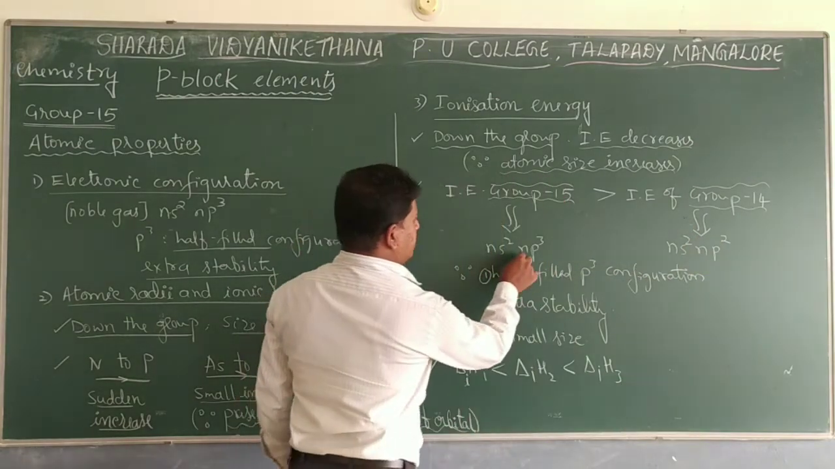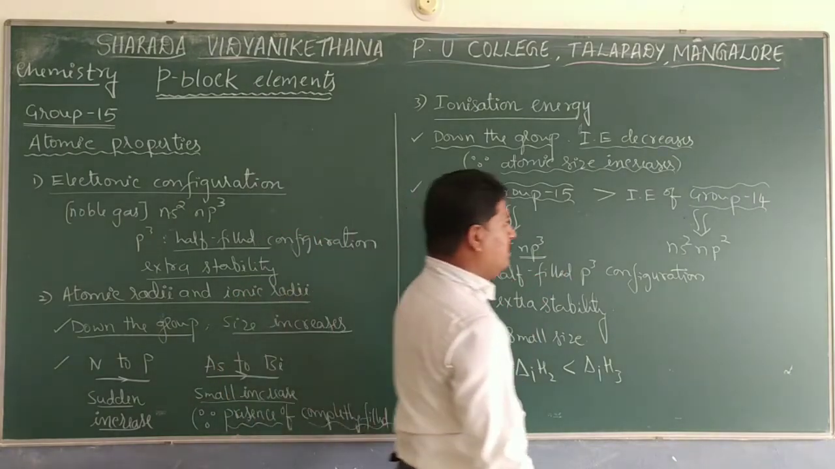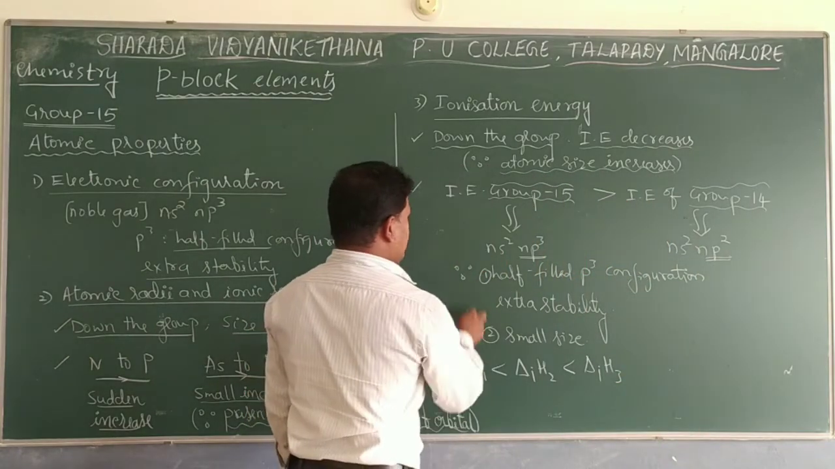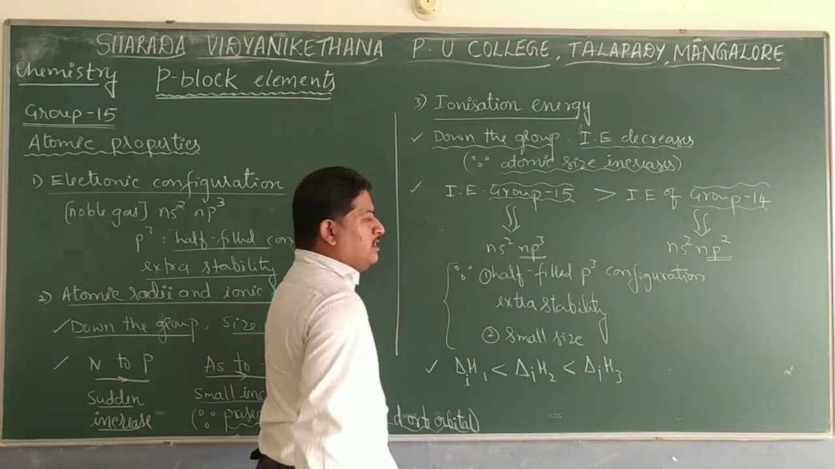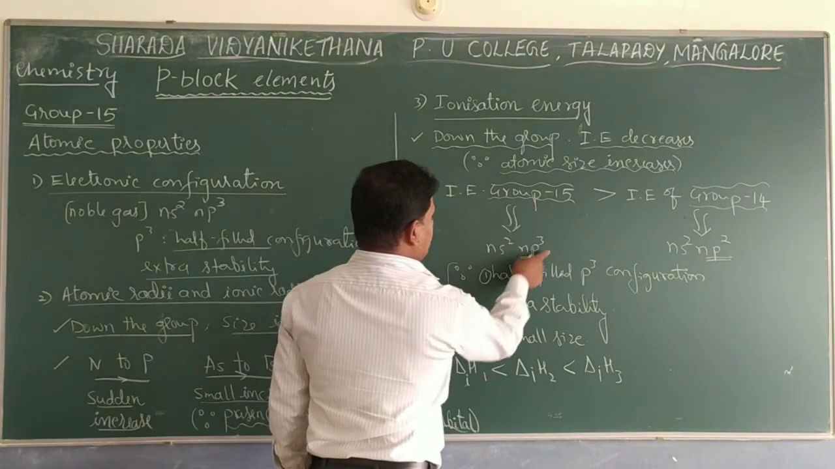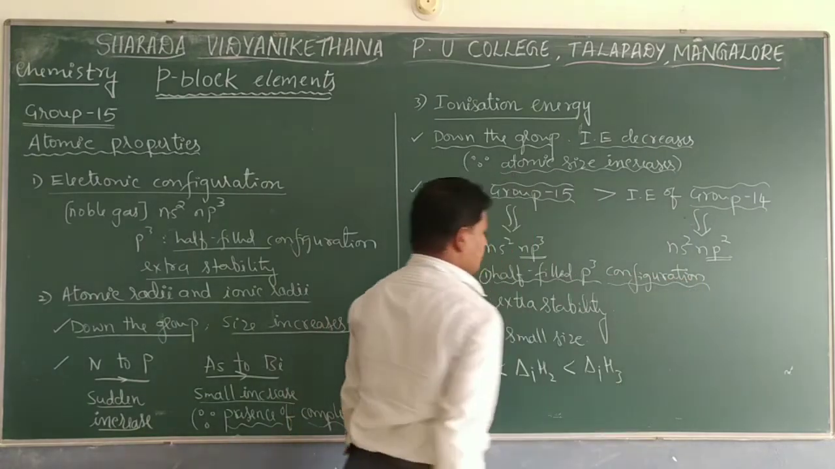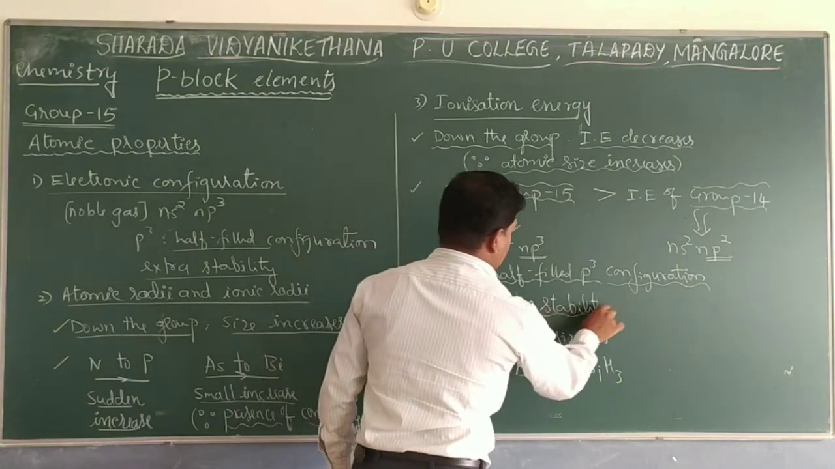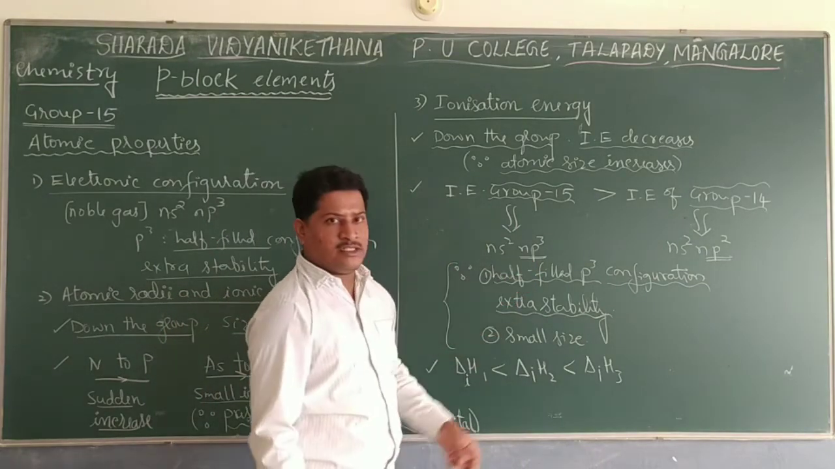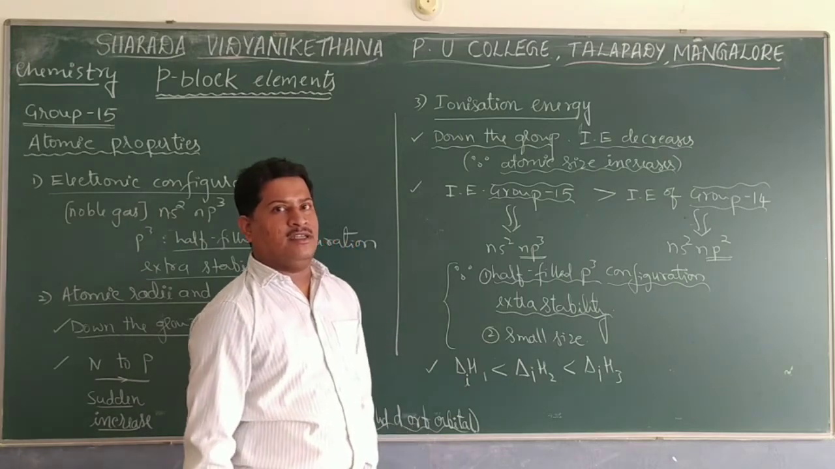Look at it here: ns2 np3. The p3 state is nothing but a half filled configuration, whereas p2 is not a half filled configuration. So always remember, one can give two reasons why ionization energy for group 15 is more. The first reason is the half filled p3 configuration, which carries extra stability. In order to remove an electron from a half filled configuration, we have to supply more energy. That is why ionization energy is more.